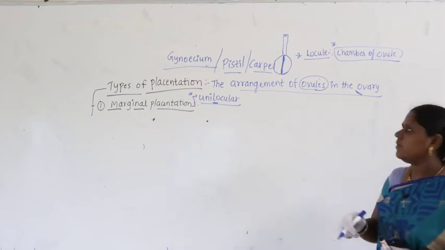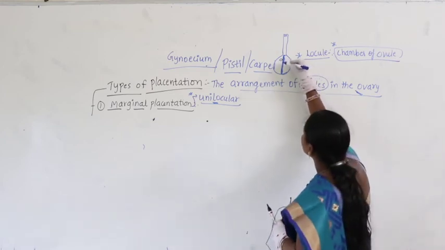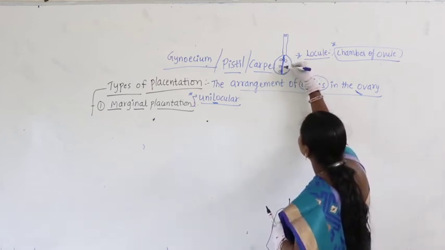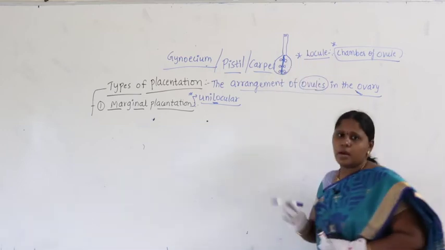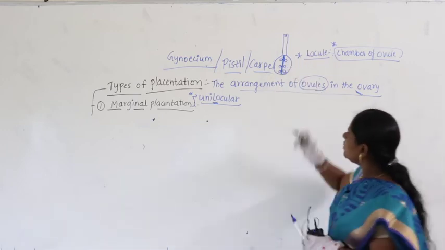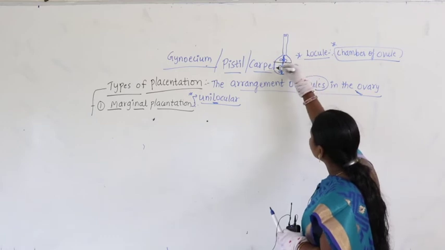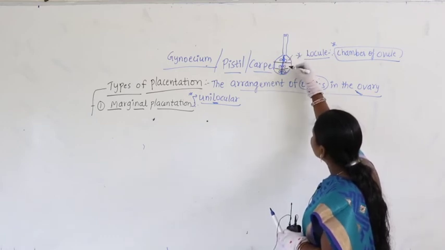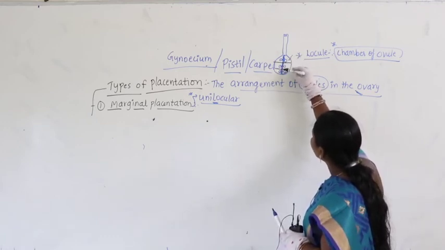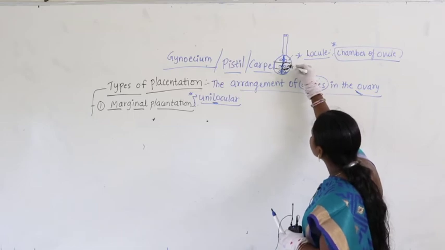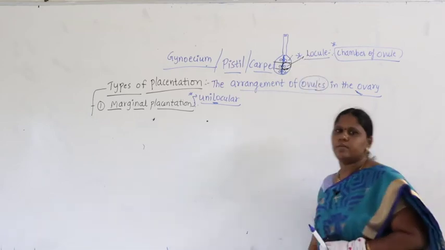Now, within the ovary we find ovules arranged like this. Each ovule is enclosed in one chamber. So, this is one chamber, this is one chamber. The chamber where ovule is present is called locule.